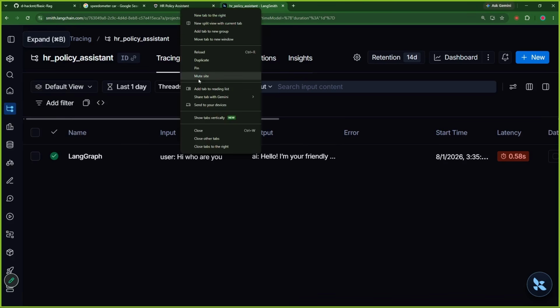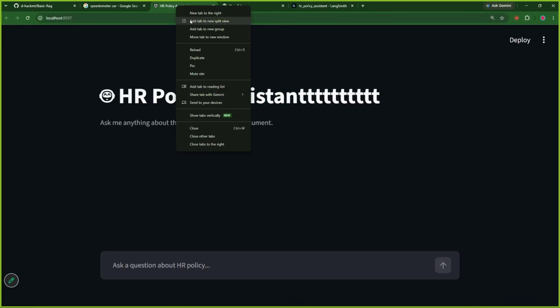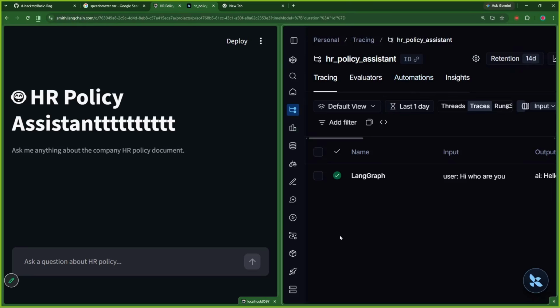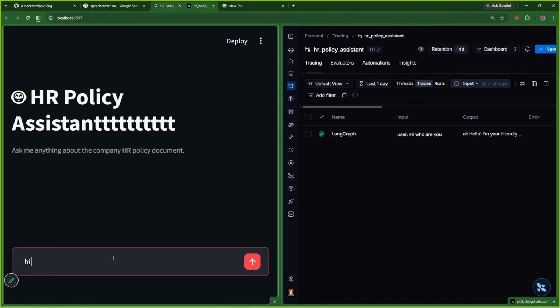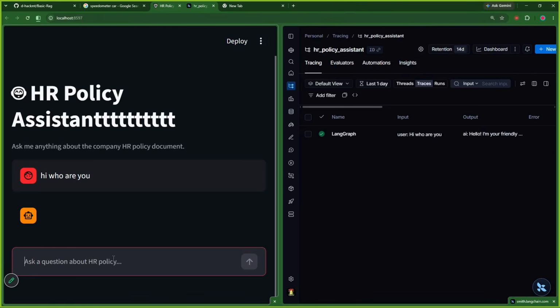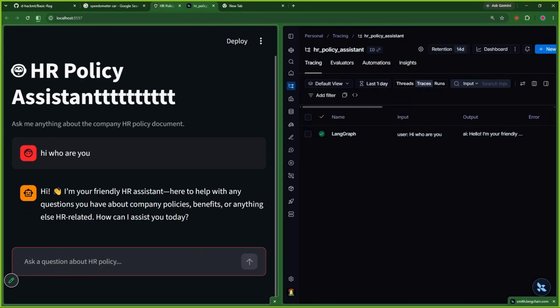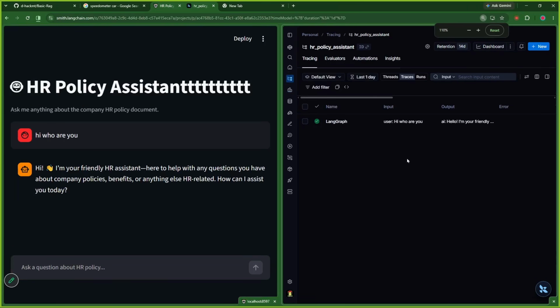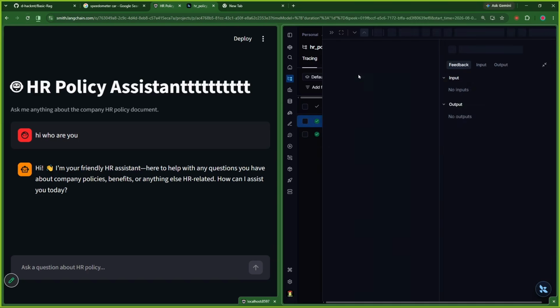Now I can just keep it side by side. So we can open this in the split tab of our web page. Let me move tab to the right. I would just do this like this, and I would open HR policy assistant like this. Now I would ask, hi, who are you? We can see a trace over here. It would show a new trace over here. If you don't see it, you can refresh it. You should have a refresh button over here. Yeah, it would show us the entire trace.